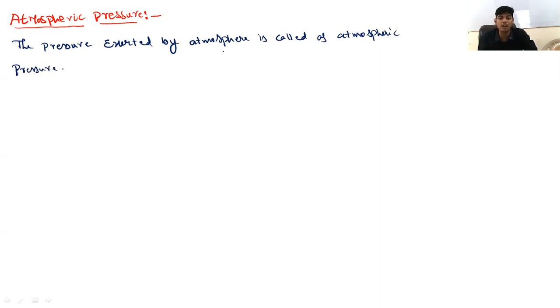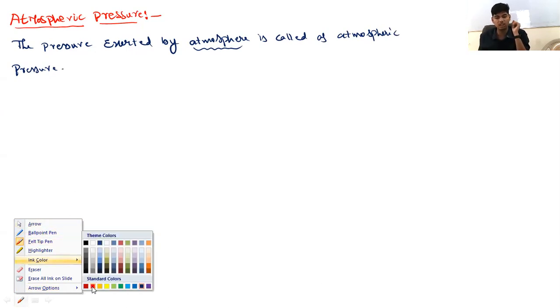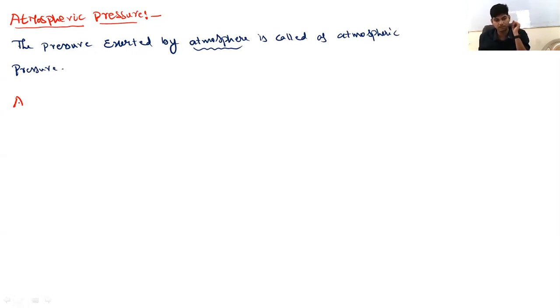We define atmospheric pressure as pressure exerted by the atmosphere. Then what is meant by atmosphere? Atmosphere is the gaseous envelope that is surrounding us.